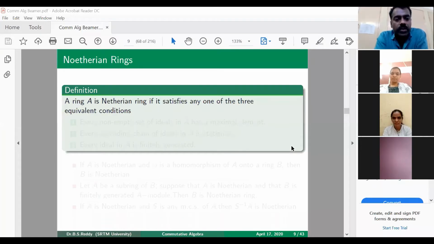So today we will discuss Noetherian rings. In the last few lectures we were discussing Noetherian modules. Now we will focus on Noetherian rings and their properties.